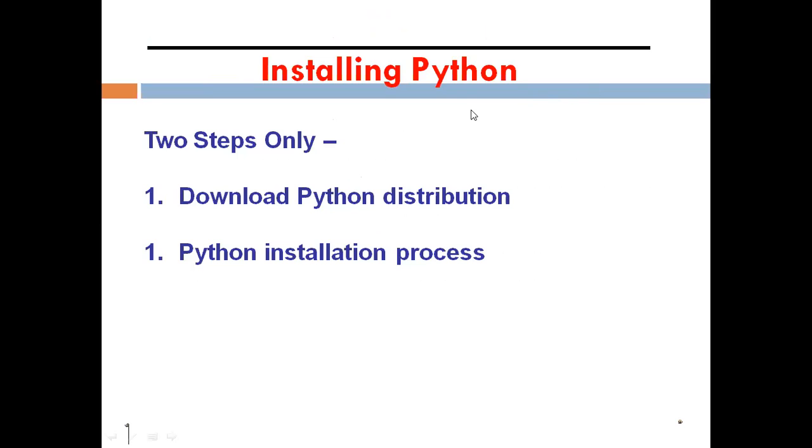Now we'll discuss how to install Python: how to download the Python distribution and the installation process. I am giving you a demo here.